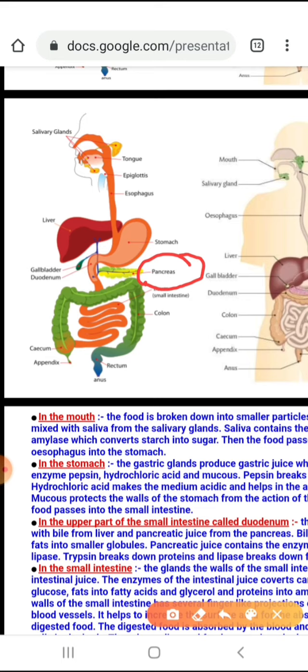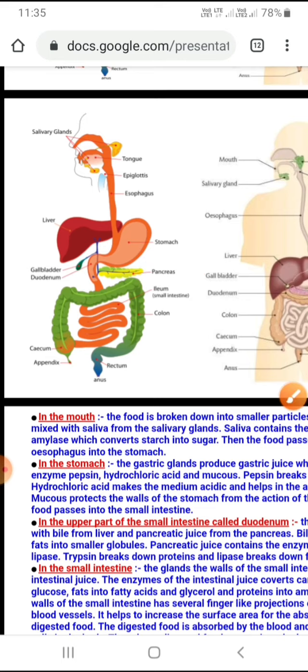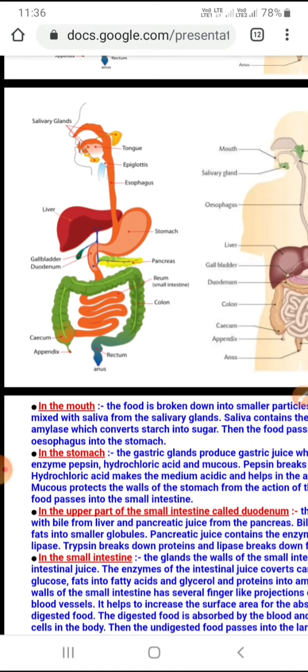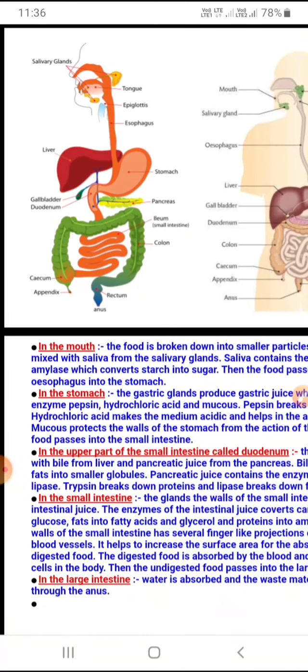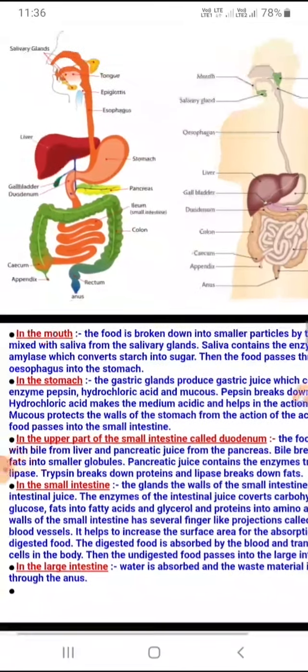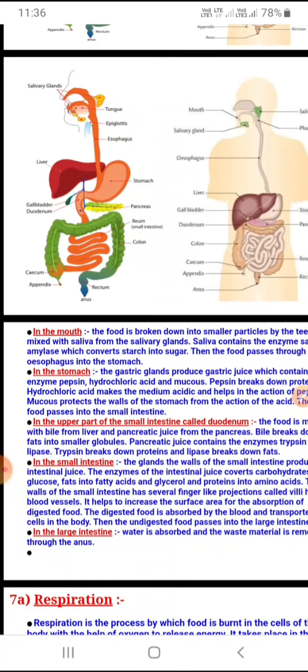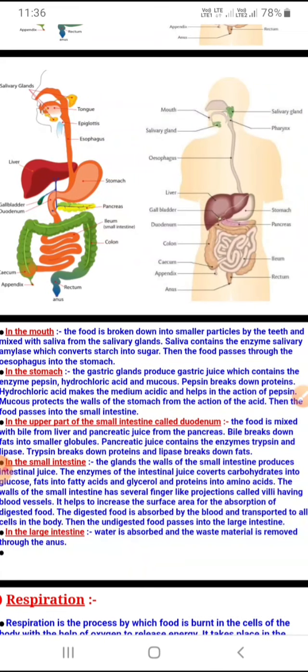So after the enzymes are mixed with the food, the food is passed to the next part of the small intestine, the jejunum. It is a coiled structure that you can see here, and finally it reaches the ileum. Now, what is the role of the ileum?